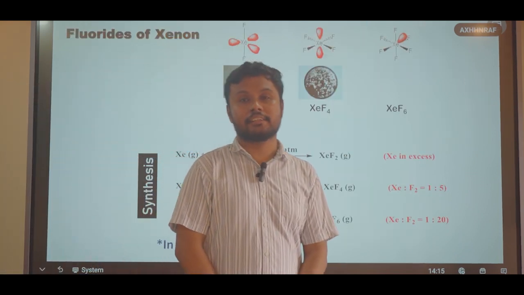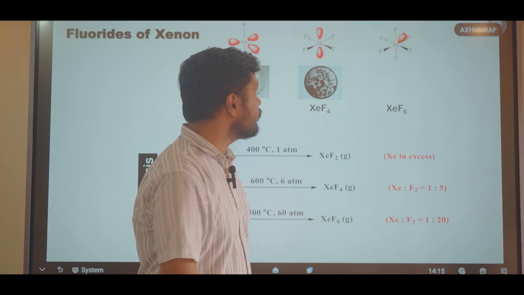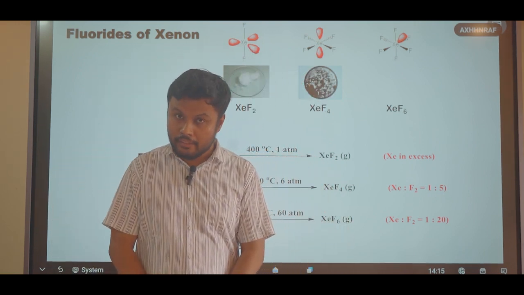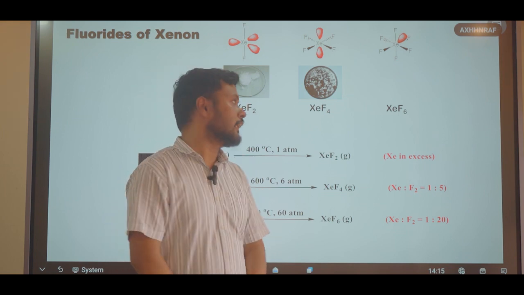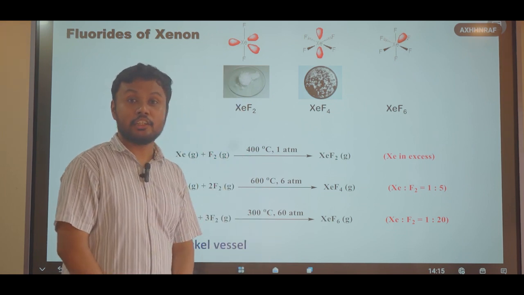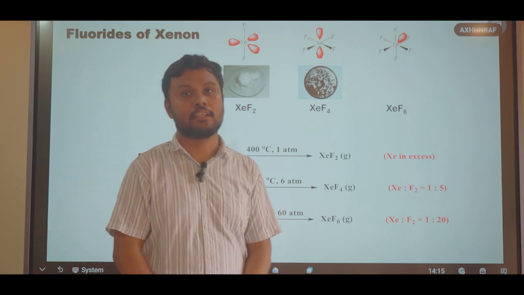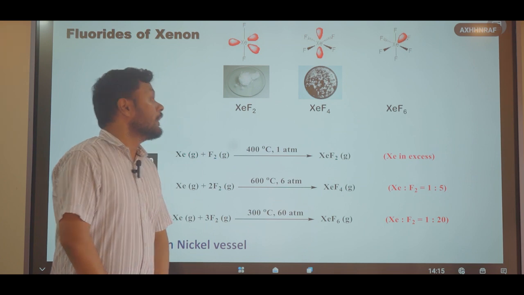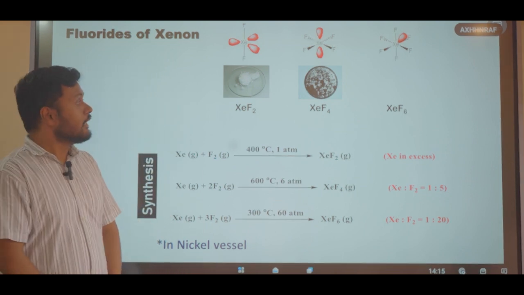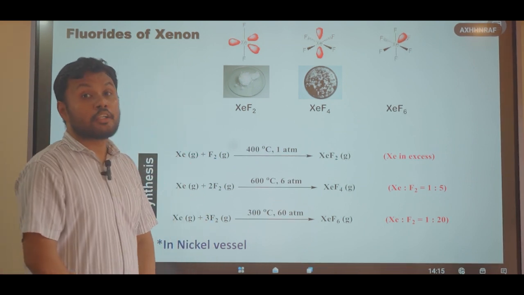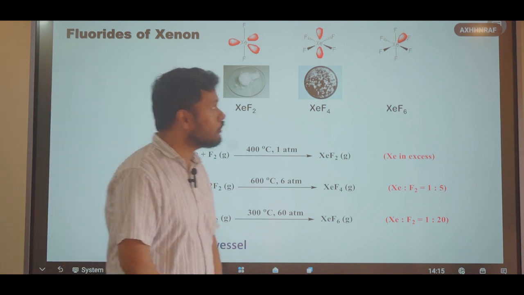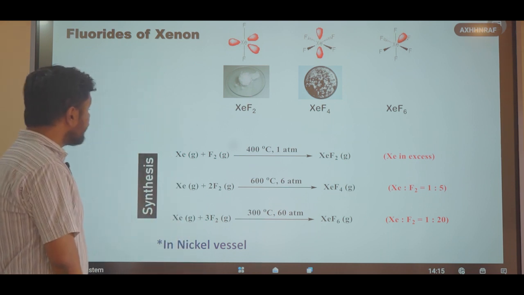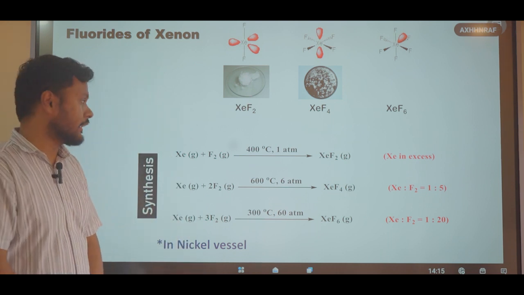So let us now understand the synthesis and structure of these xenon fluorides. Xenon forms basically three fluorides, that are xenon difluoride, xenon tetrafluoride and xenon hexafluoride. All of these are white colored crystalline compounds. Xenon difluoride has a linear structure, xenon tetrafluoride has a square planar structure, whereas xenon hexafluoride has a distorted octahedral structure. So how are these xenon fluorides synthesized?